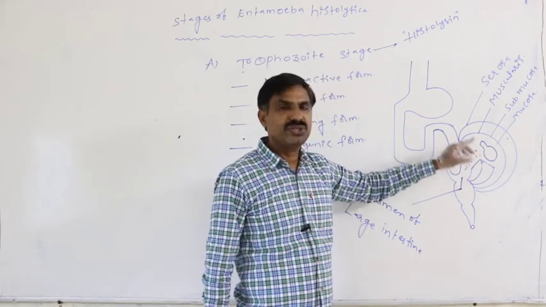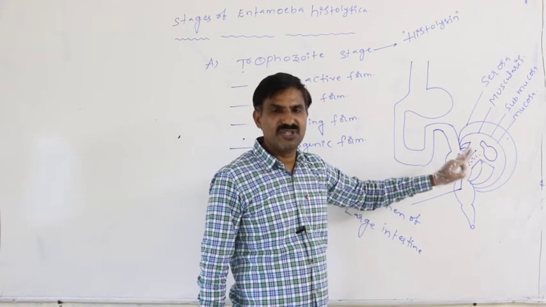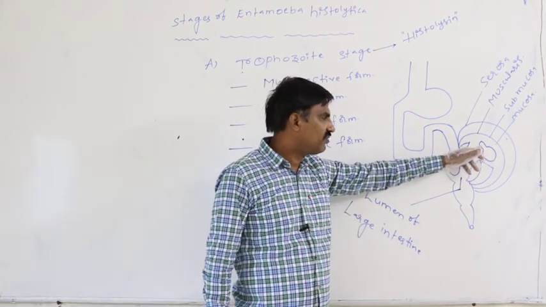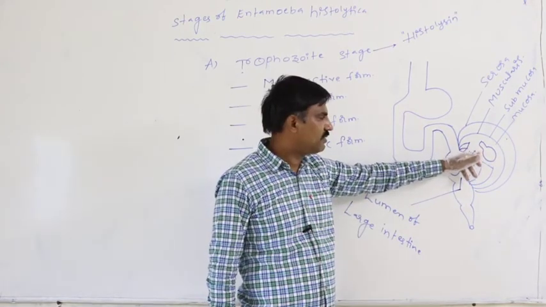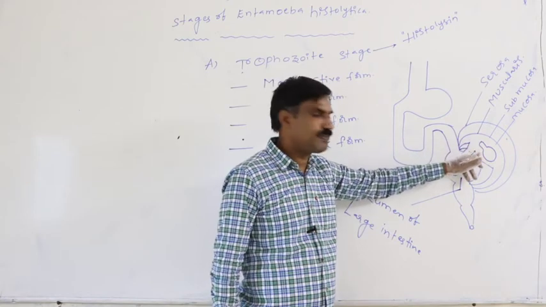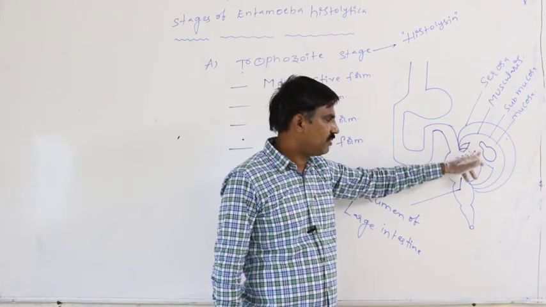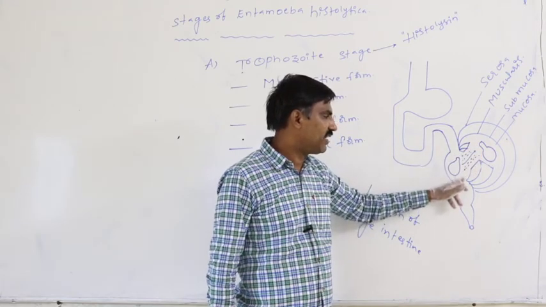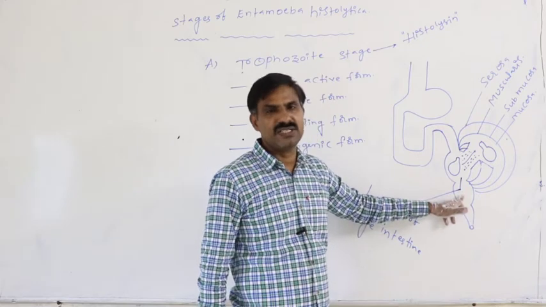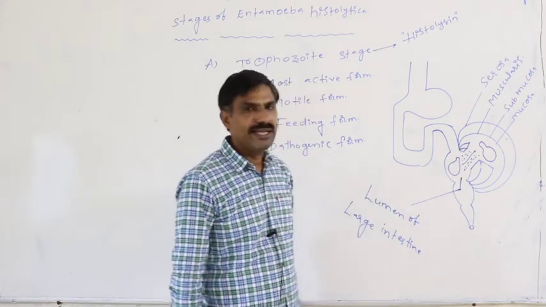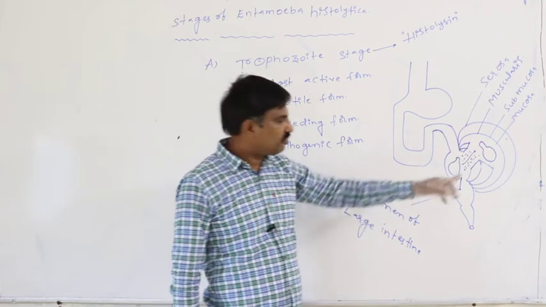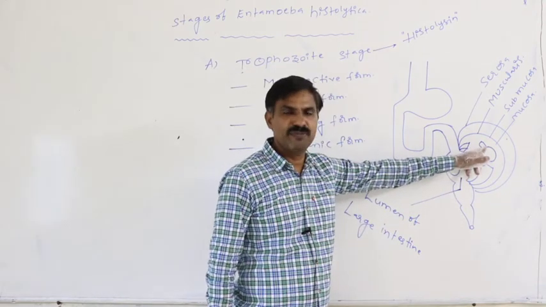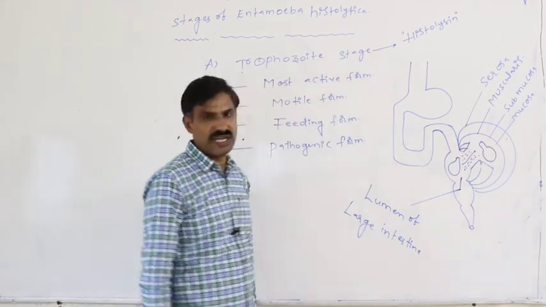In that way, the blood vessels present in the mucosa and submucosa are also ruptured. From those blood vessels, blood is released into this space, and from this space the blood later enters the lumen of the large intestine also. Whatever blood comes out through the ruptured blood vessels is eaten, that is, fed upon by this trophozoite.